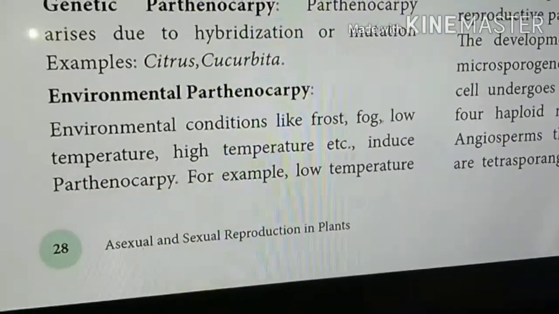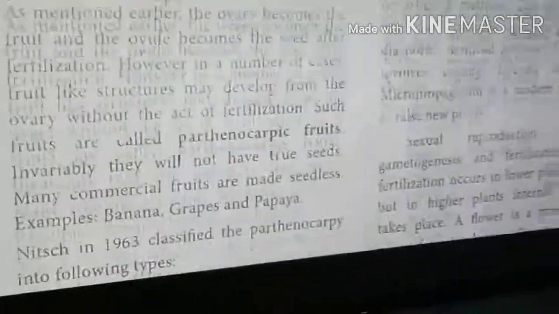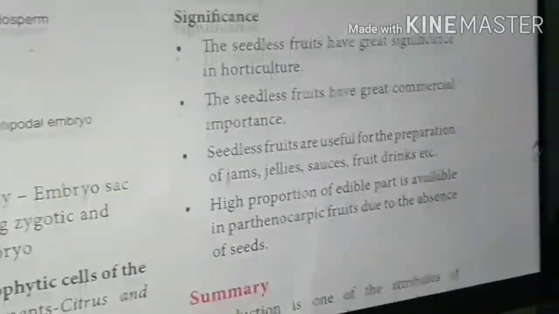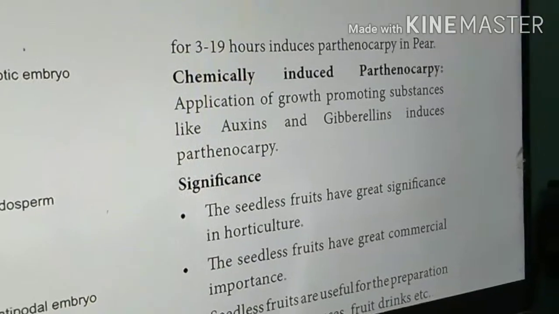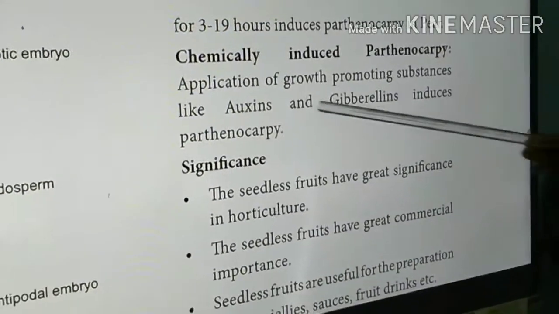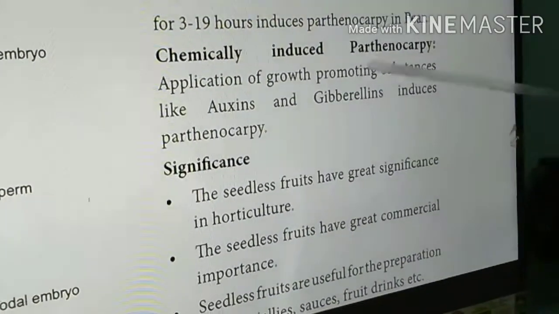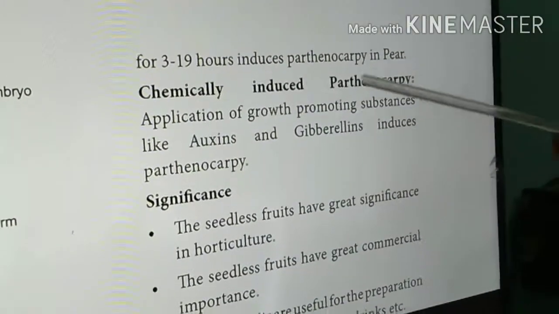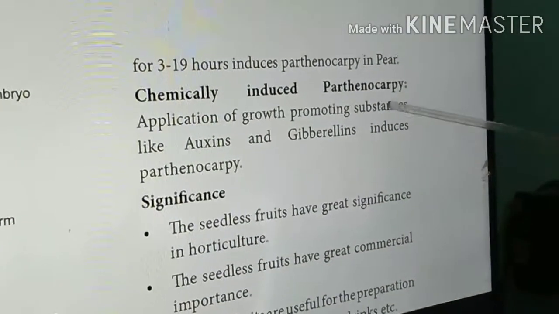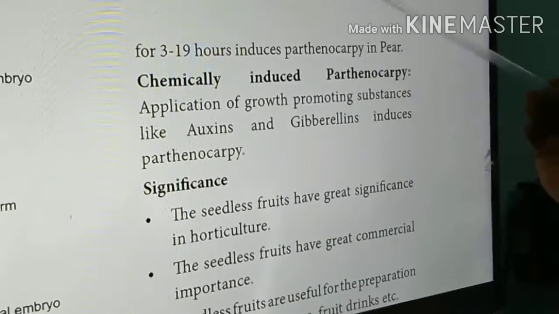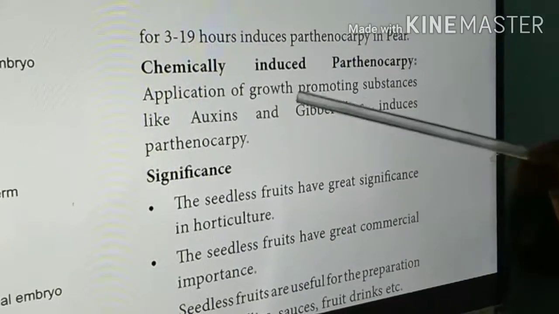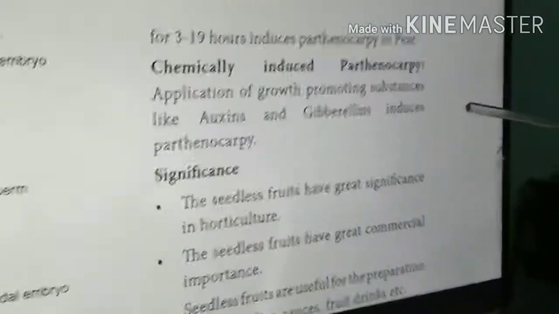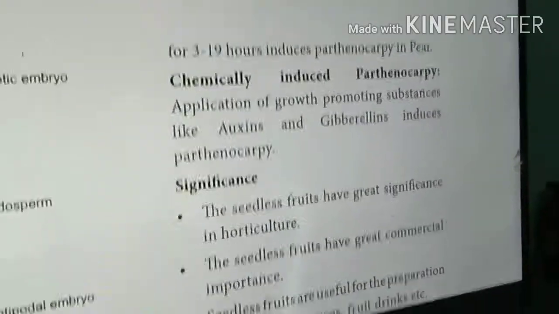And the third category of parthenocarpic fruit may be formed by chemical application. Certain hormones like gibberellin and auxins, if you spray on the flower itself, the fruits may be formed without fertilization. Such a type of fruits are called chemically induced parthenocarpy. That's all about this parthenocarpy. So that's all about post-fertilization changes.